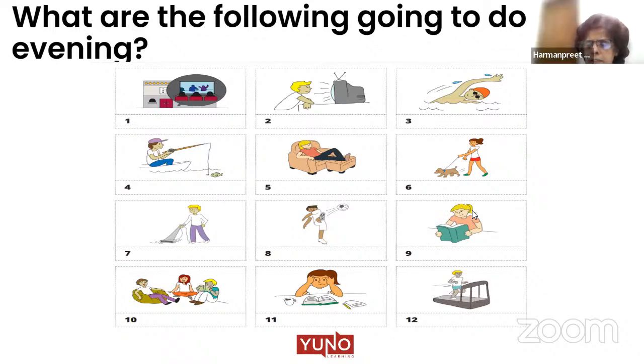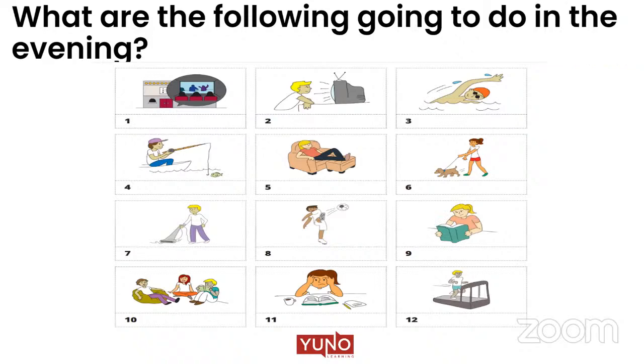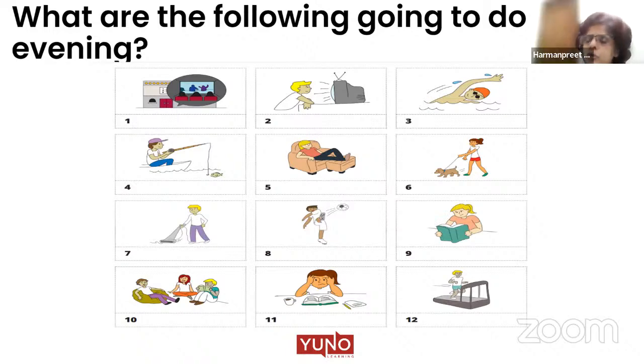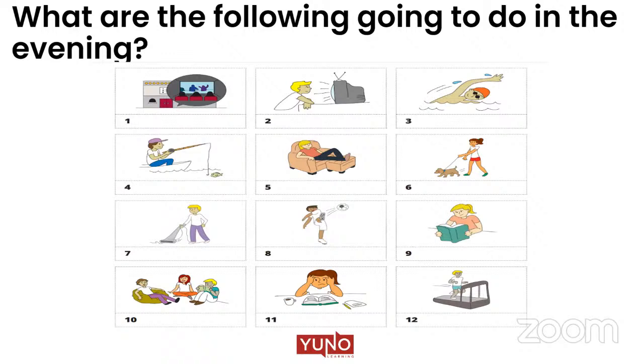Anjali, picture number 3, please. A boy is doing swimming. Okay, the boy is swimming, in the sea, in the river, whatever. Okay. Suresh, picture number 4, please. Suresh, are you there? Okay.